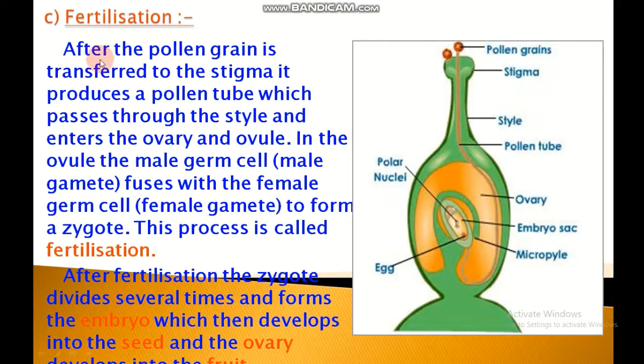Next is fertilization. After the pollen grain is transferred to the stigma, it produces a pollen tube which passes through the style and enters the ovary and ovule. In the ovule, the male germ cell fuses with a female germ cell to form a zygote. This process is called fertilization. After fertilization, the zygote divides several times and forms the embryo, which then develops into seed, and the ovary develops into fruit.